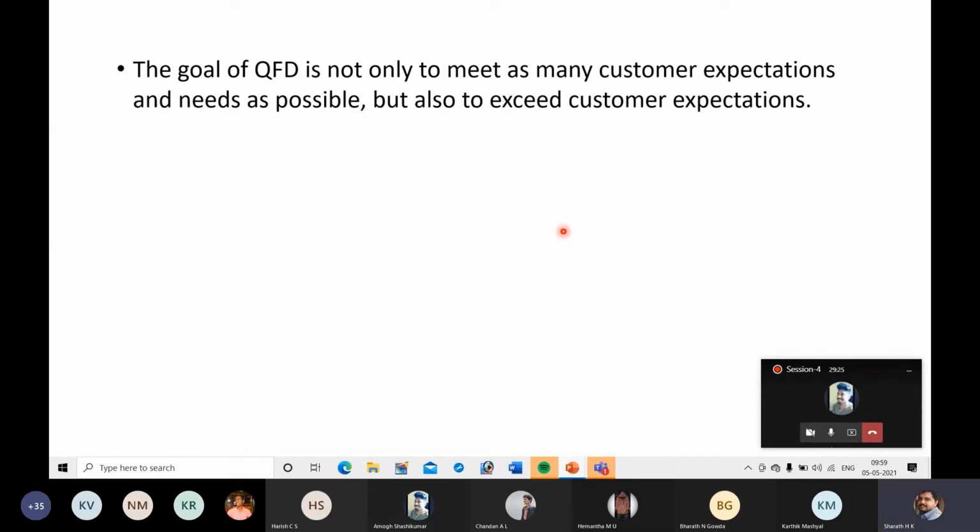Next, how can we exceed customer expectations? Consider an example. You have written an exam, or you have written CIE, and now you are expecting 7 marks out of 10. Instead of 7, if you get 9, your expectations are exceeded.